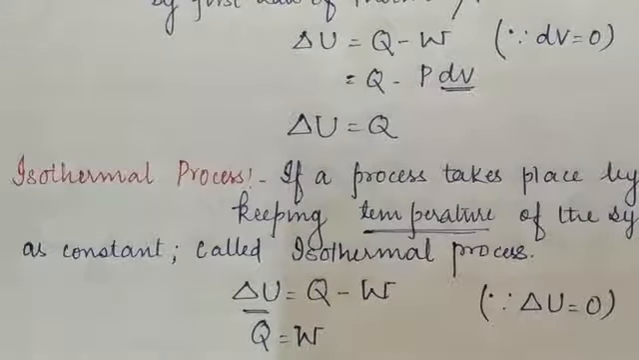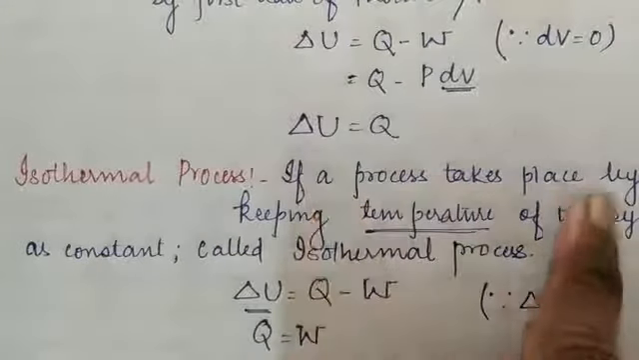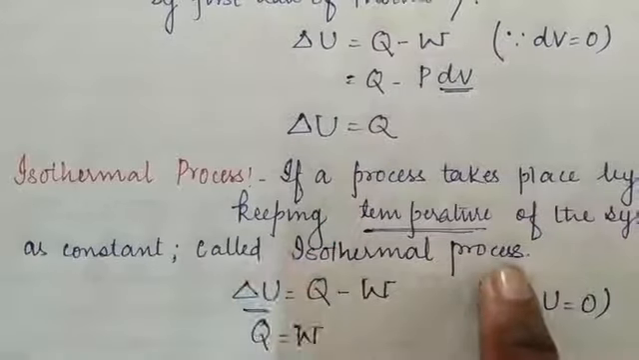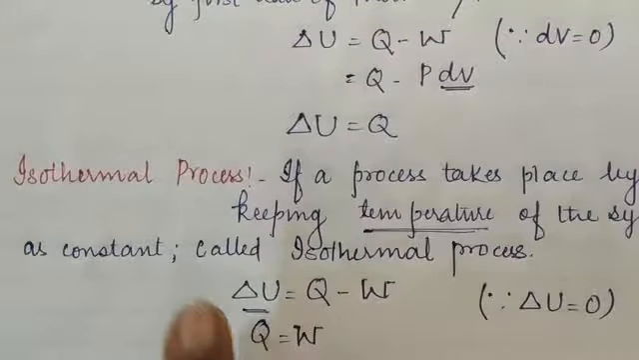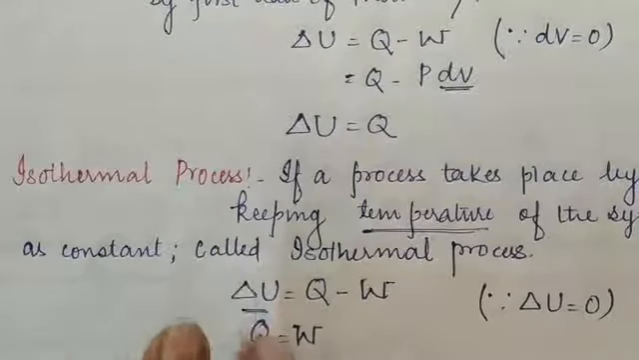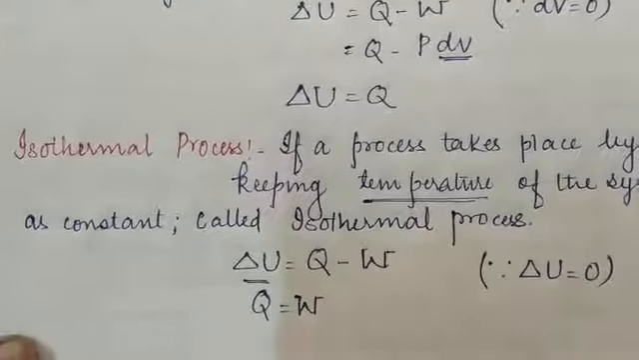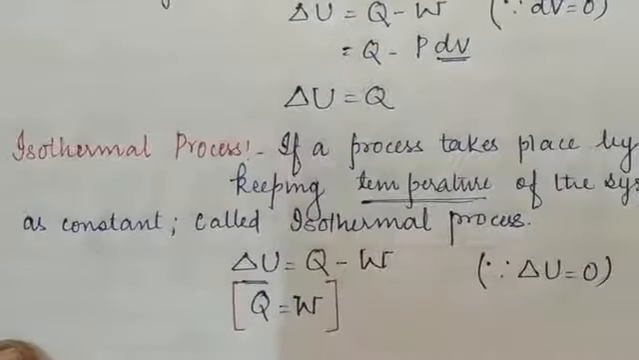Students, if someone asks what do you mean by the isothermal process, then we can write: a process which takes place by keeping temperature of the system as constant is called isothermal process. Since no change in temperature takes place, the internal energy remains unchanged, so delta U will be 0. So whatever be the amount of heat energy supplied to the system will be totally used for the work done by the system, which is known as the isothermal process.